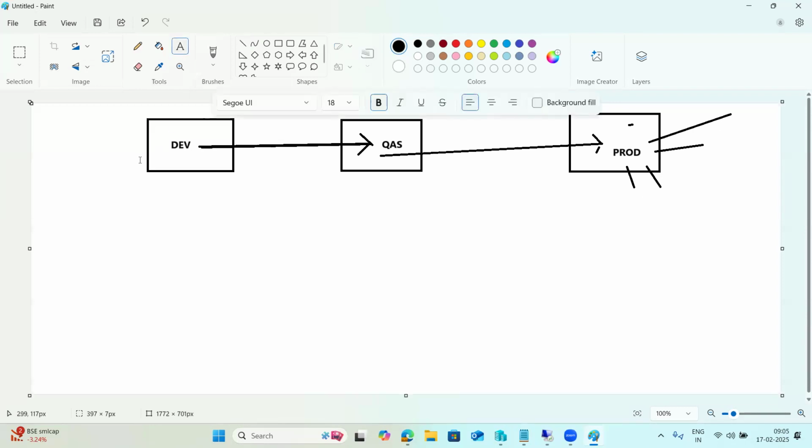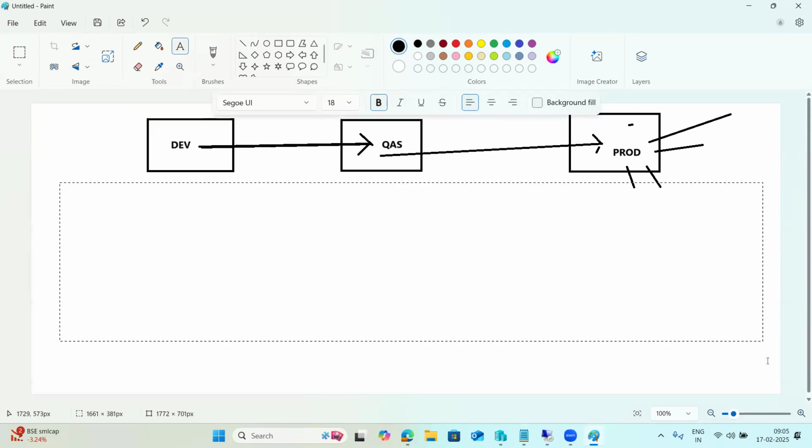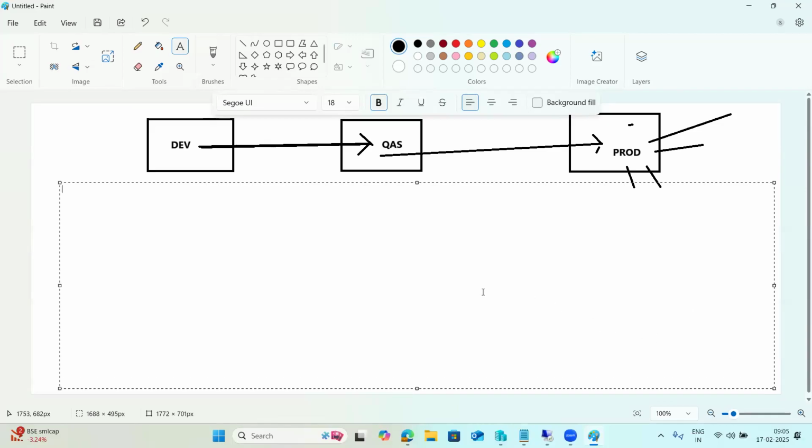So STMS is the transport mechanism to move the changes in the landscape. That's the reason we use the STMS in the systems.